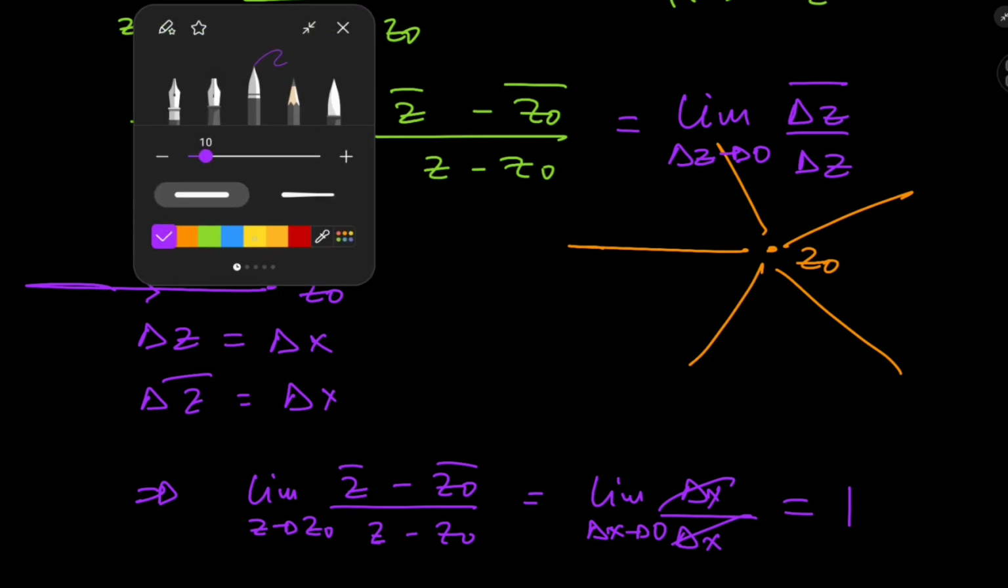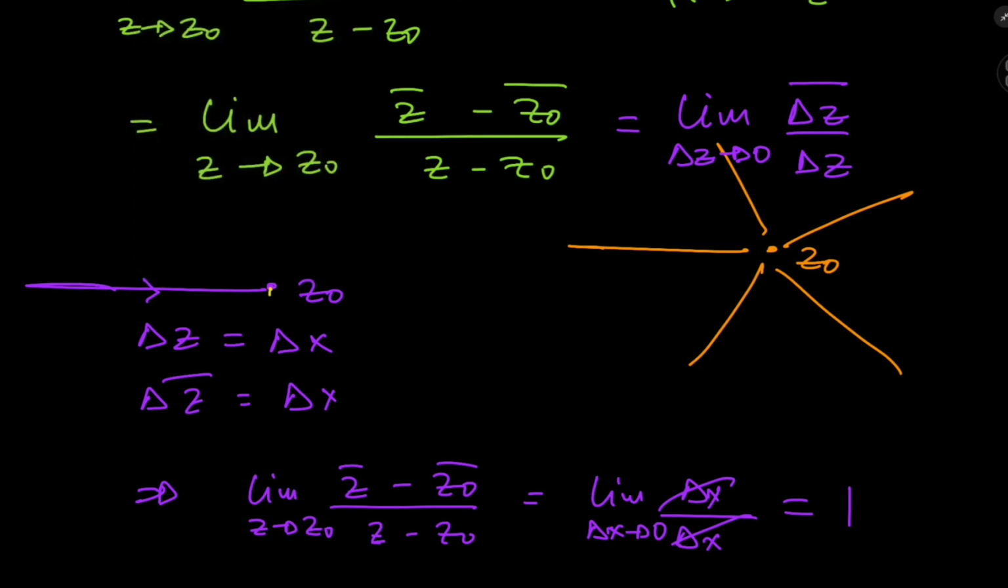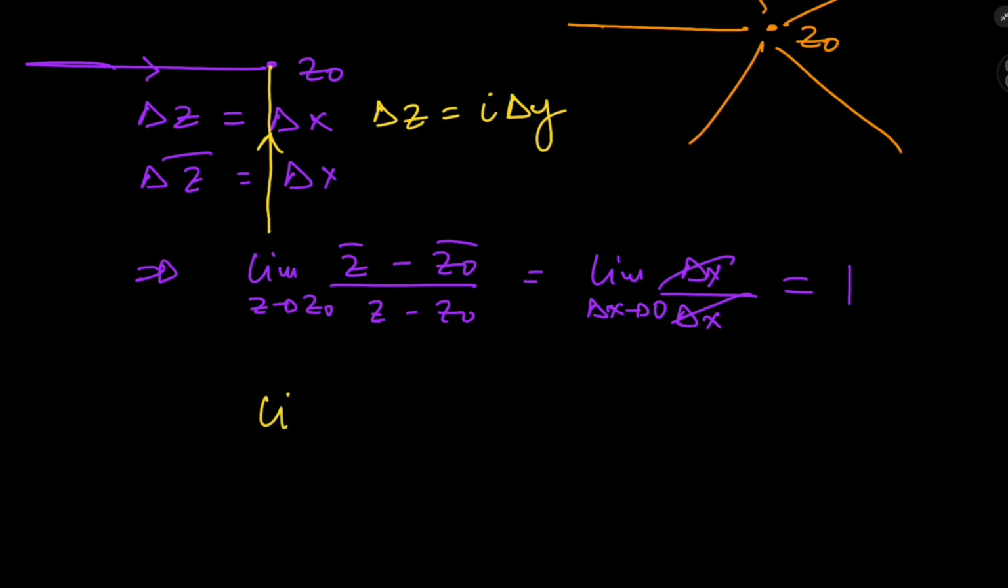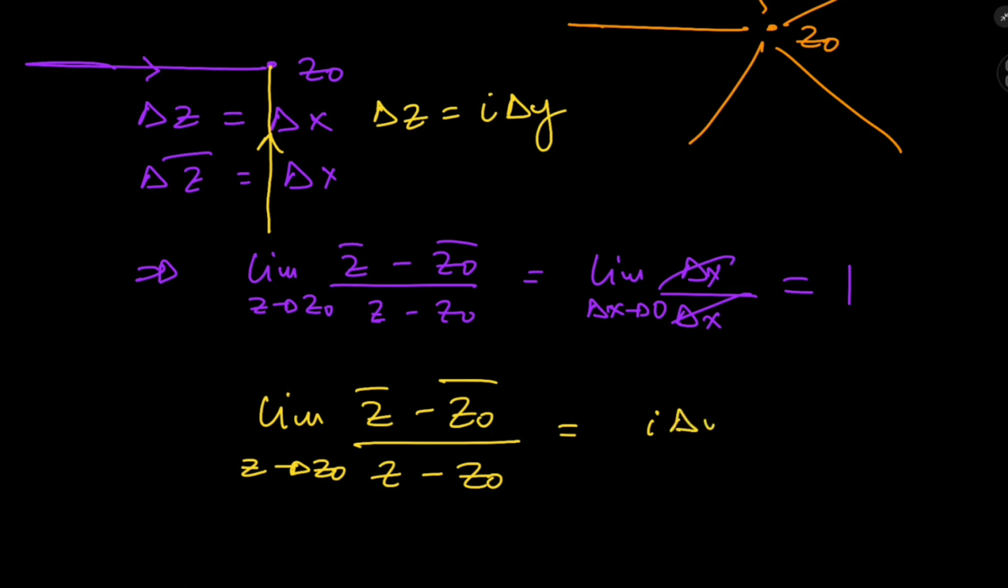Okay, now let's take a different path, and that different path is along a vertical line through z naught. So approaching z naught along this vertical line, the difference between z and z naught equals the difference in their imaginary parts. So that would be i times delta y. So in this case, the limit of z bar minus z naught bar divided by z minus z naught as z approaches z naught equals i times delta y bar divided by i times delta y in the limit as delta y approaches 0, of course.